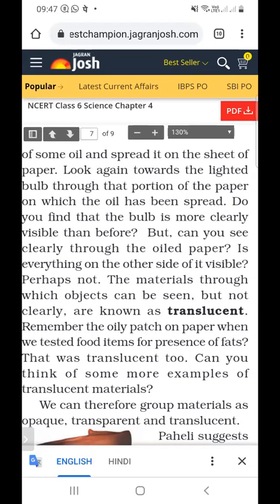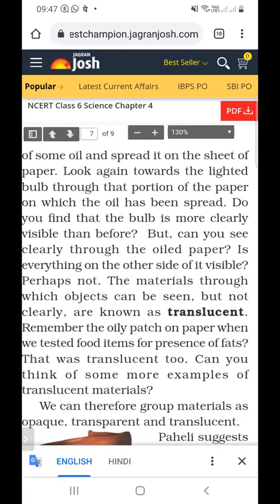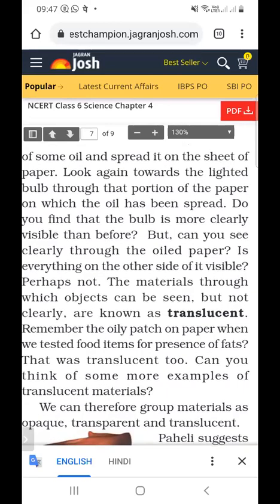When we take some paper, like the paper of our copy, and look at the bulb through it, and then add some oil to the paper and look at the lighted bulb again, some portion can be seen and some portion cannot be seen.